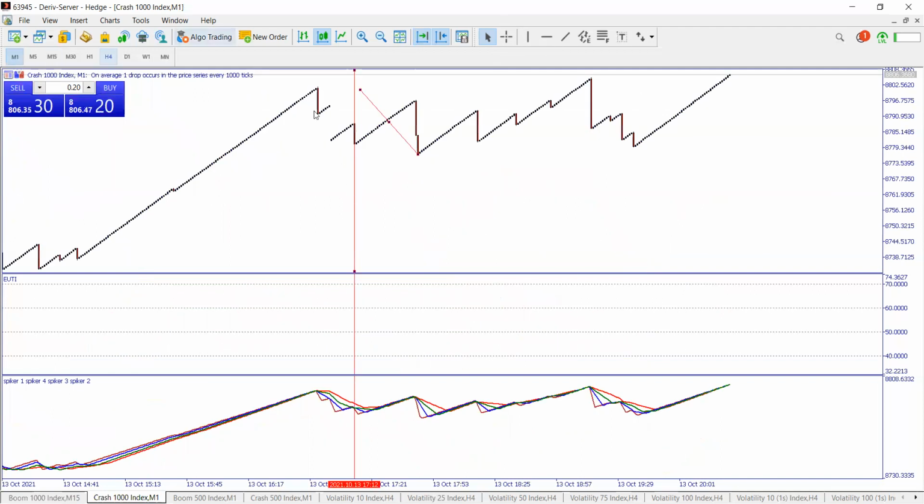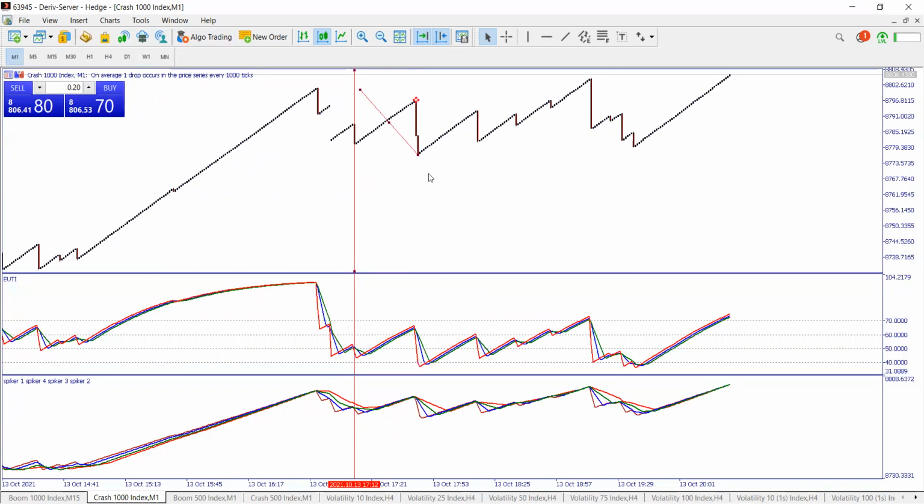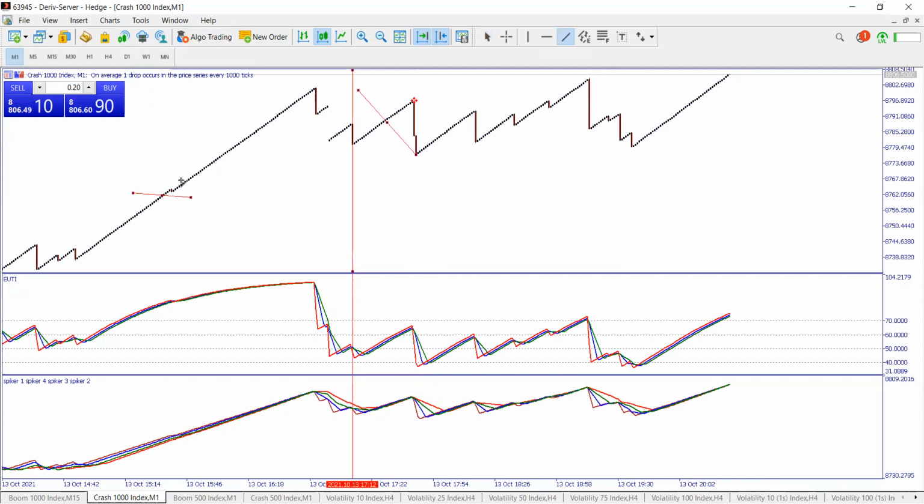So now the danger is if you don't have UTI and if you don't use it on M15, this is when you start to take trades around here, waiting for a spike, it doesn't spike. Around here, waiting for a spike, it doesn't spike.